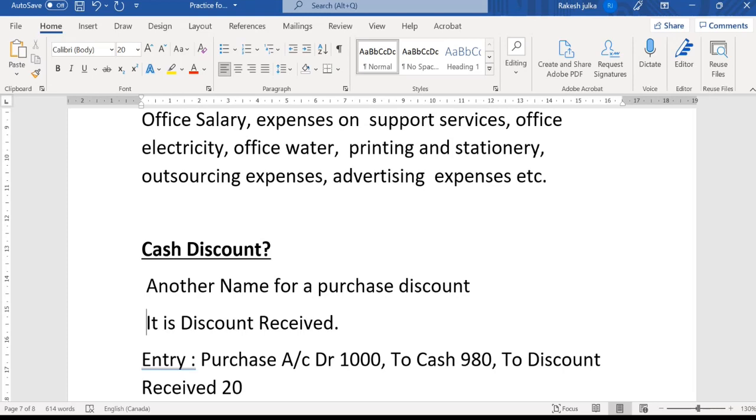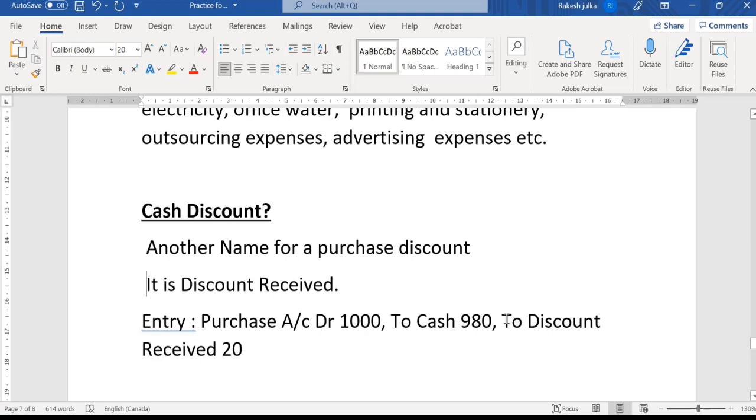So for the purchase discount, we know that there will be a journal entry for this one, right? Purchase account debit 1000, and we know that 980 is what we are paying in cash, and $20 is the discount. So discount, we know discount is income, and just like revenue is income, discount is also income. And this income and expenditure comes under the nominal account.